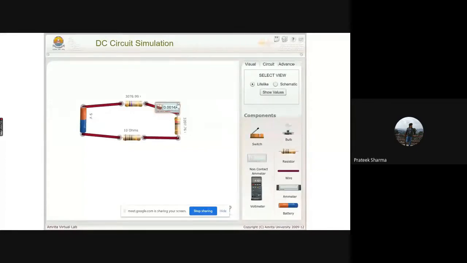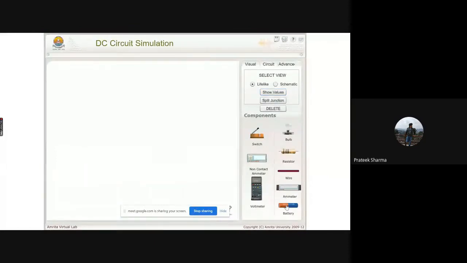Now, after it, we'll simply put it back. Now, I was telling you about the circuit option. See, for example, I want to just erase all this. What I'll do, I'll simply go for the circuit option and I'll click on the reset part. Now, I told you it provides a safe option for innovation. Say for example, you want to show a student that please do not try to short circuit a battery in the physical labs. And we do not allow the students to do anything in the physical labs because we are concerned for their safety as well as for the safety of the equipment. But over here, everything is virtually present so they can similarly see the results and can enhance their knowledge.